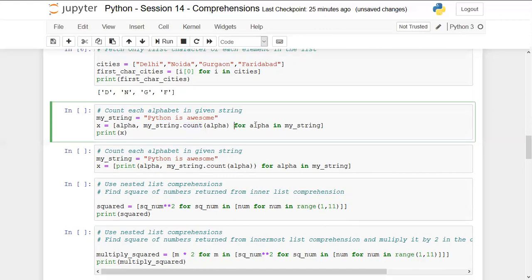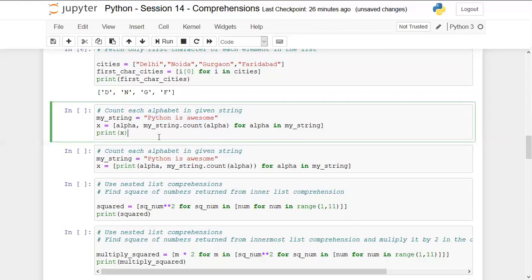Now we are saying for alpha in my string. So what it will do, it will iterate through each character. In the first iteration, it will take P and it will check in the complete string how many occurrences of P are there. Similarly, in the second iteration, it will check for Y, how many occurrences of Y are there in this complete string. And it will do it for all these characters.